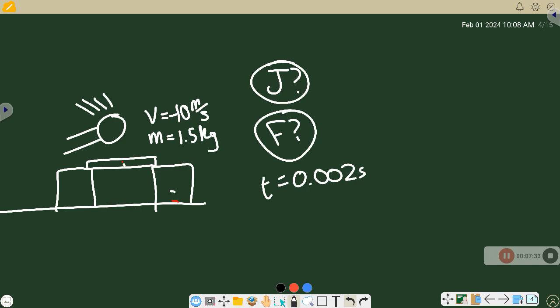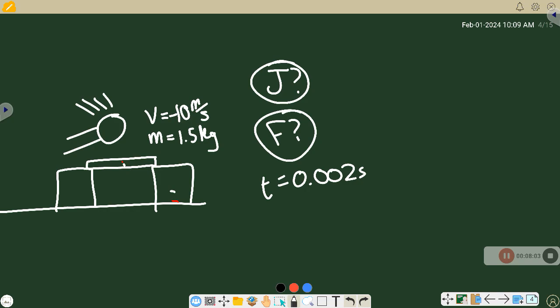Here I've got a hand karate chopping a block of wood. We know that the hand is moving at a velocity of -10 meters per second. The hand has a mass of 1.5 kilograms. It moves down, hits the block of wood, and comes to a complete stop. I have to solve for the impulse experienced by the hand, as well as the force that the hand is applying to the wood. All right? And we know that the collision occurs in 0.002 seconds. So, here's how we solve this one.